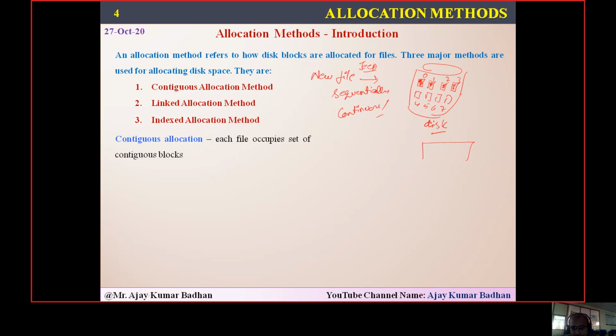Basically, it will have a directory structure, which will have the name of the file, say Jeep. Apart from that, it has pointers. One pointer will refer to the initial block, followed by the length. Sorry, I'm not able to write properly.